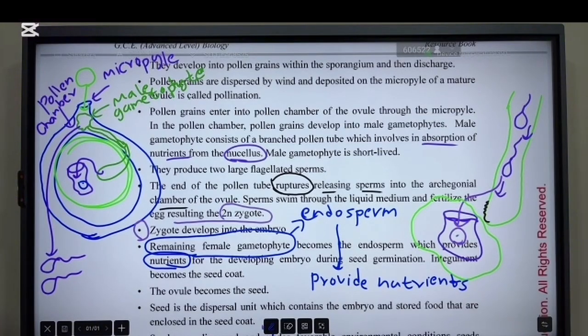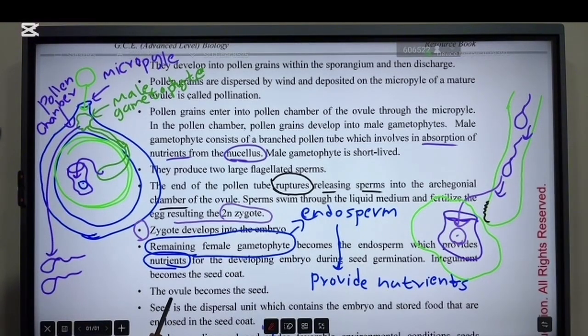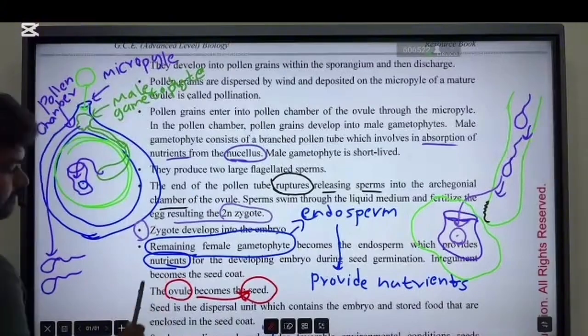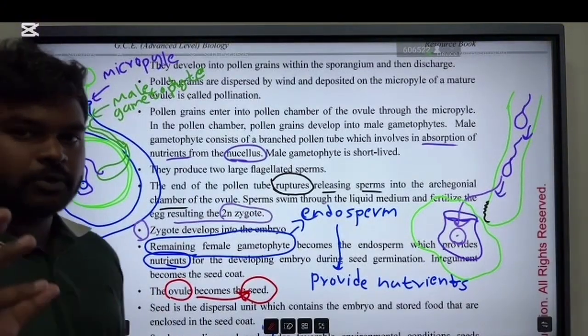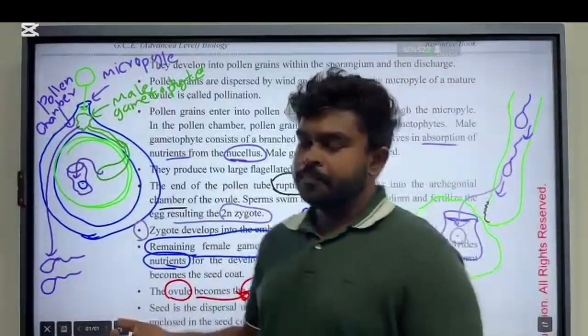These are the things that you have to know. Then this ovule becomes the seed. Ovules become the seed, and we know the protective structure of the ovule is the integument.